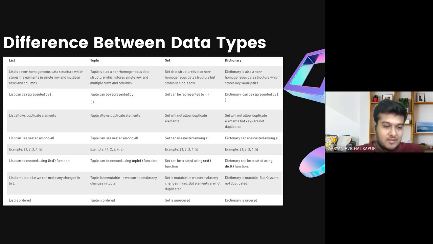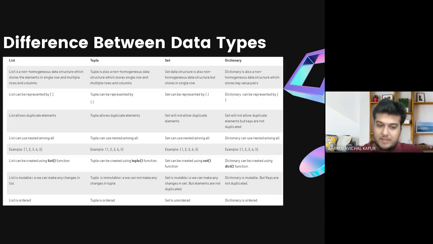Now here you can see the next one is another way to convert one type to another. Say I want to convert a tuple into a list, I simply write list, bracket, the tuple. Then the tuple becomes the list, like the type is shifted. And when I go to the code screen, I will show that to you. And then we will look at one of the most important features, mutable and immutable.